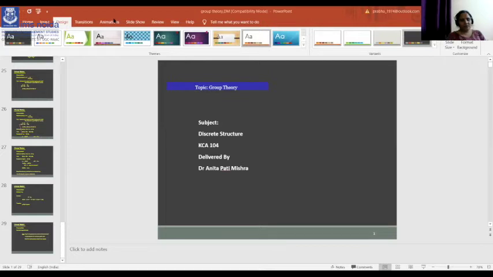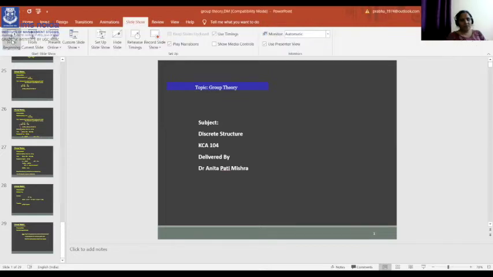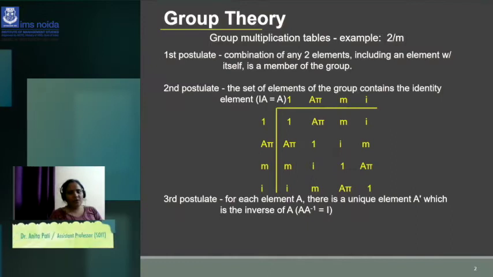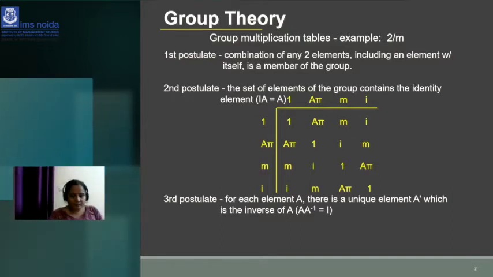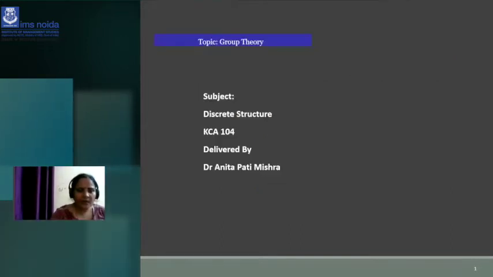So, today I am going to deliver a topic that is group theory, and this is a part of your subject, discrete structure, or you can say discrete mathematics. So this is all about group theory.